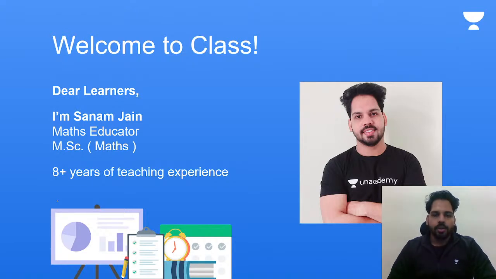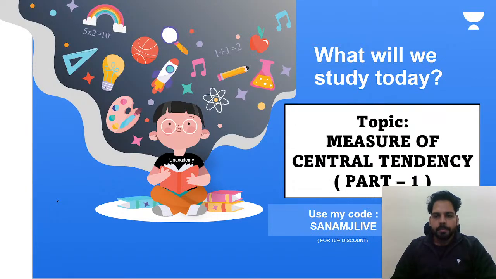So let's see how many students are going to join today's session and how many are going to be benefited. Here you can see that today's topic is measure of central tendency part 1. That means today we are going to start with the statistics part. Today we will study the measure of central tendency, in which we will study mean, median, and mode. This is a topic of class 11th that we are going to start today.